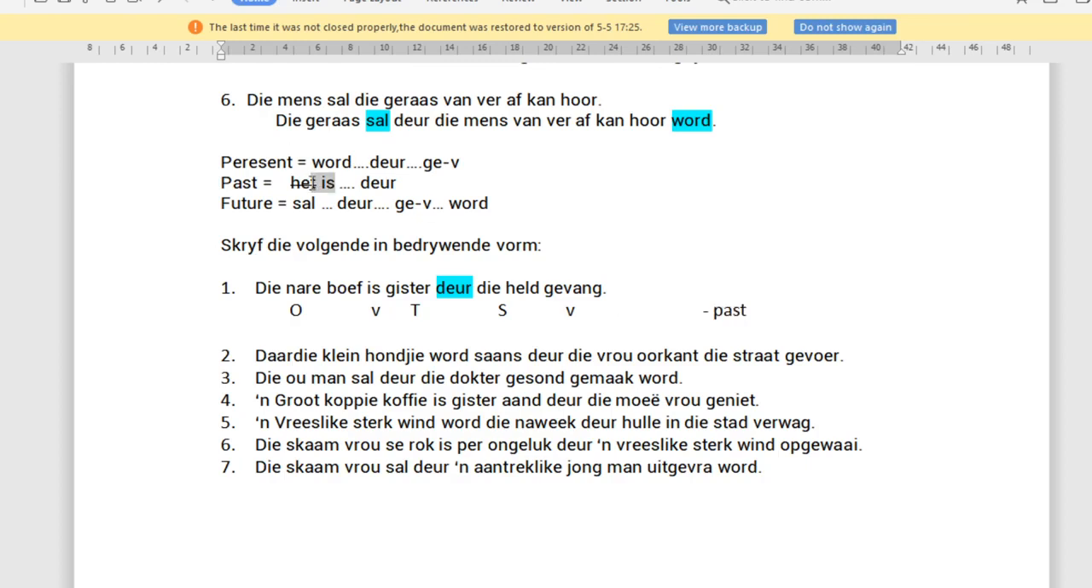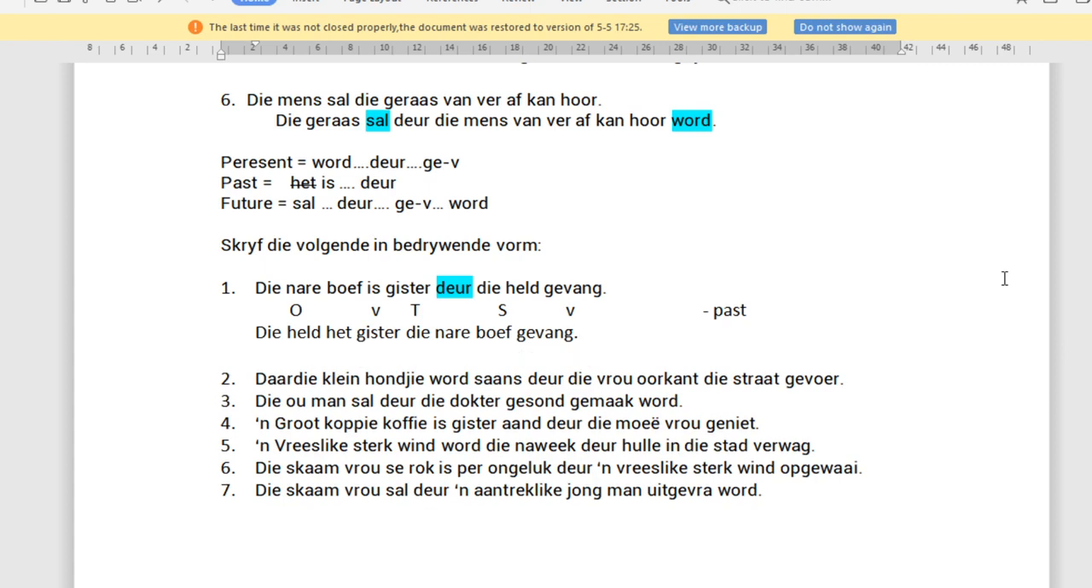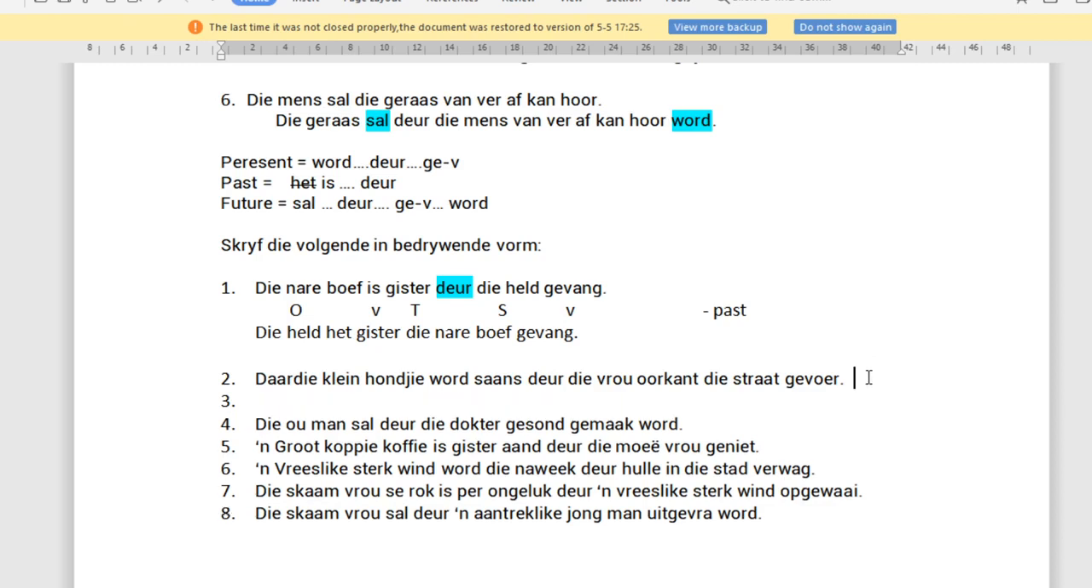Because here, we change the het to a is. So now we've got to start with the subject, die held. The is becomes a het. Then we've got time. Then we've got the object. And we've got the verb. Okay. So die nare boef is gister deur die held gevang. Die held het gister die nare boef gevang.